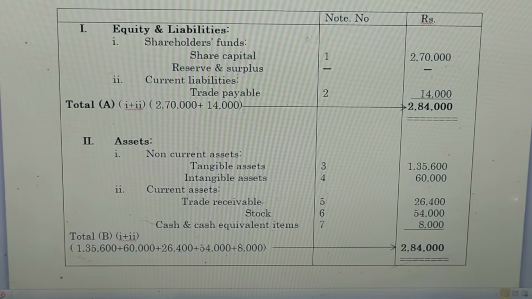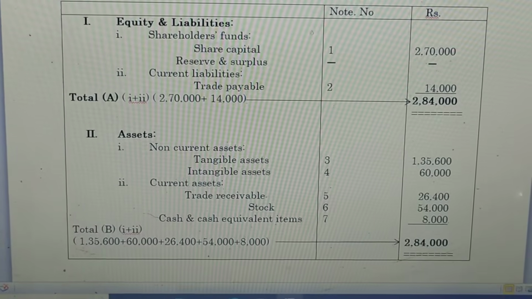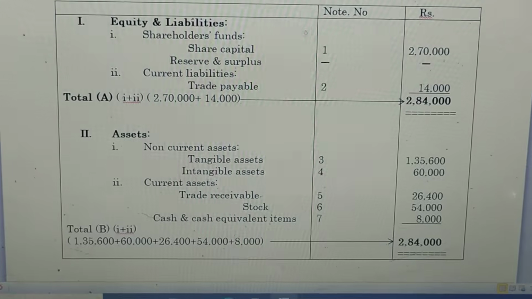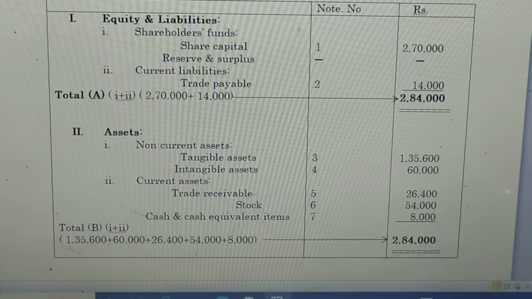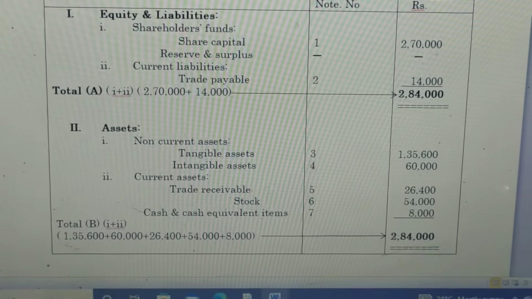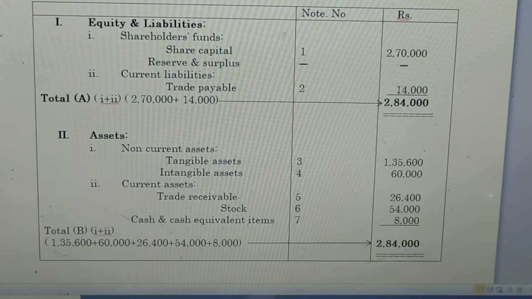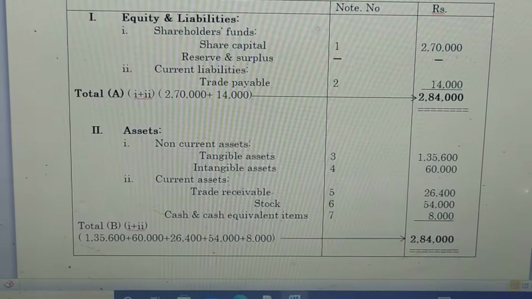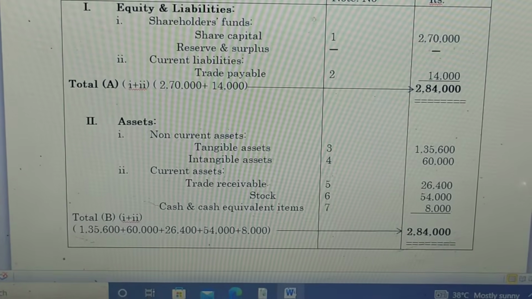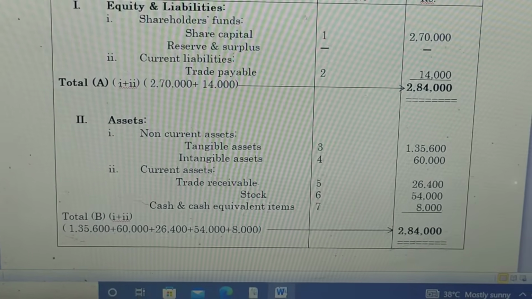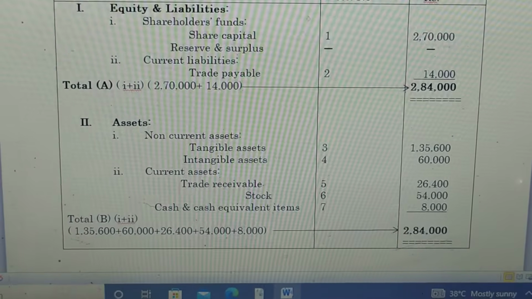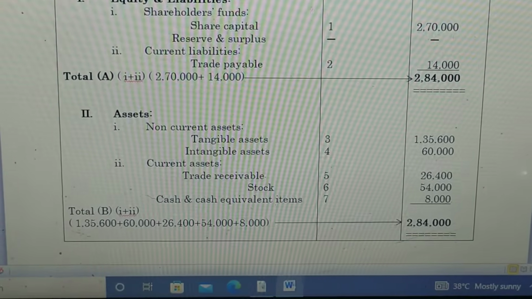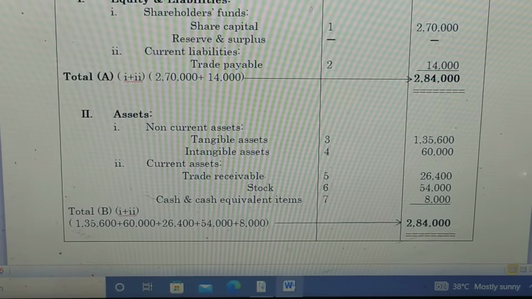Under the current assets, we mention the trade receivable, note number 5, total 26,400. Then the stock, note number 6, total 54,000. And cash and cash equivalent items, note number 7, total 8,000. So the total assets are 2,84,000, which means 1,35,600 plus 60,000 plus 26,400 plus 54,000 plus 8,000. That's all.